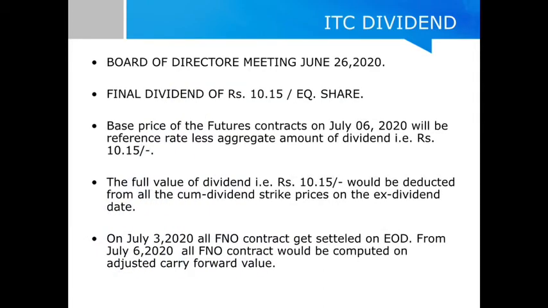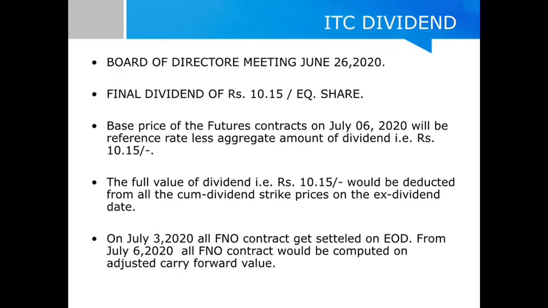The key points of the ITC dividend are that the Board of Directors announced in a meeting held on 26 June 2020 that they are giving a final dividend of rupees 10.50 per equity share. Now coming to the futures settlement, the base price of the futures contract on July 6, 2020 will be the reference rate less the aggregate amount of dividend, that is 10.15. We will check this with an example on the next slide.